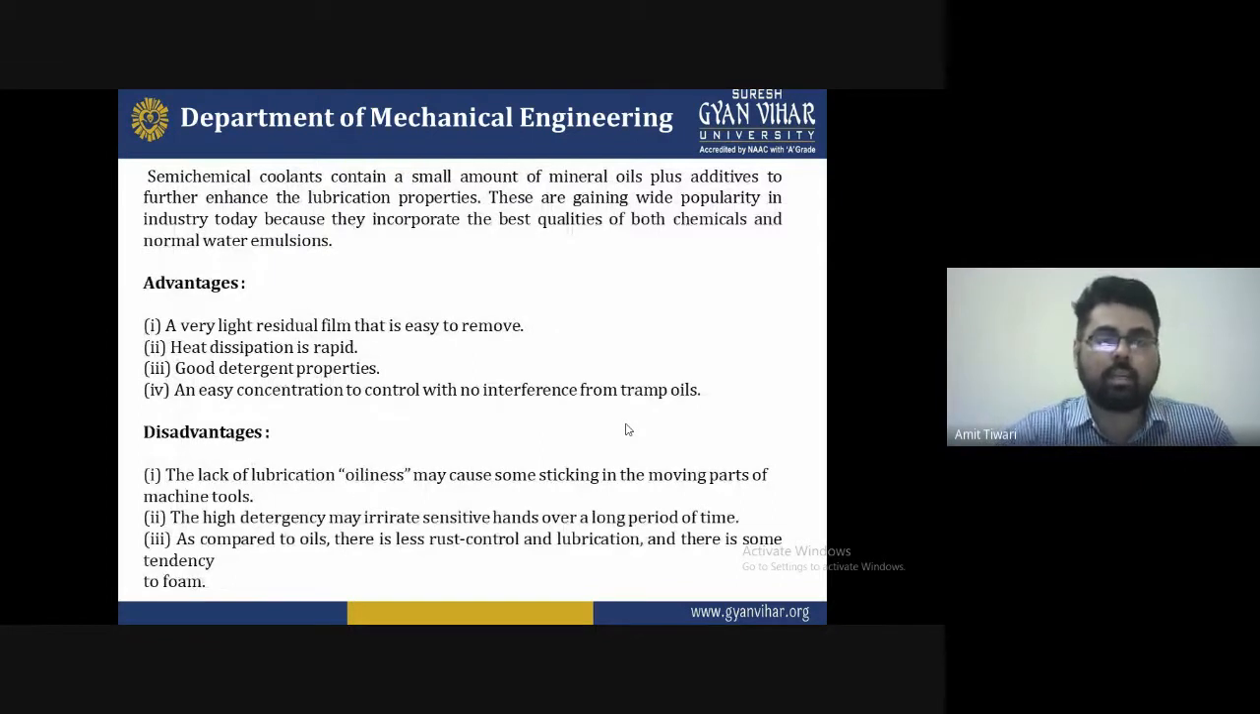Now the semi-chemical coolant contains a small amount of mineral oil plus additives to further enhance the lubrication property. These have gained wide popularity in the industry today because they incorporate the best qualities of both chemical and normal water emulsions. So the advantages are as follows.